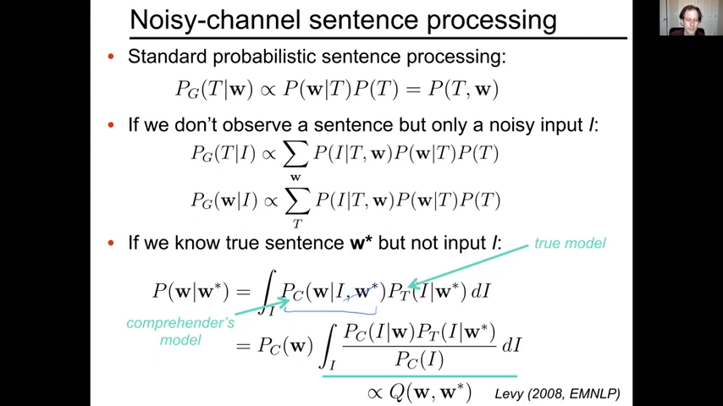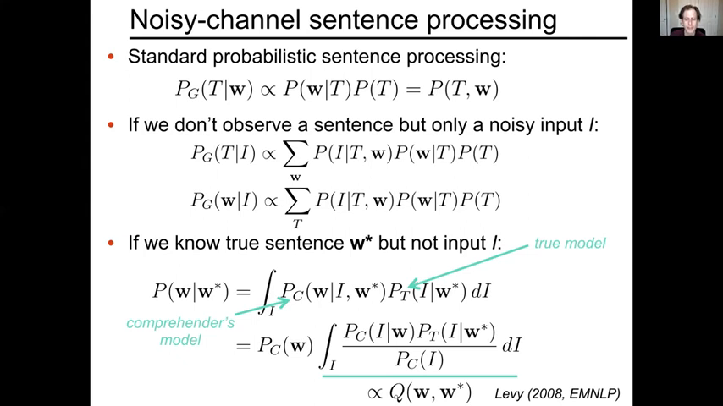One of those terms is a prior on W that does not depend on I, so we can pull it out of the integral. And then we get this piece, which I've underlined, which we're going to call Q of W and W star. Effectively, what this is going to be doing is scoring the similarity of the actual sentence and the possible sentence that the comprehender would entertain as the sentence that they may have heard on the basis of the input.